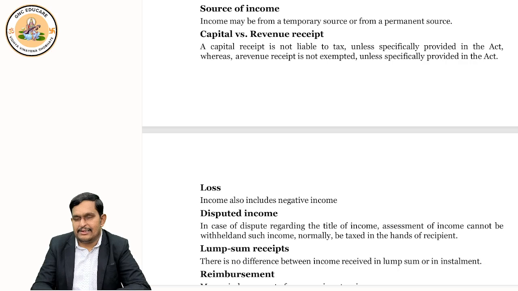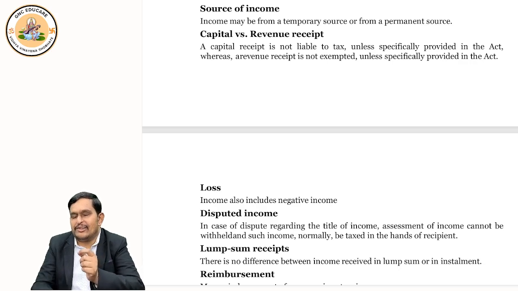They say that suppose a government organization is there, their income is not taxable. Or suppose, let's assume, a religious organization is there, they earn some money through donations, it is not taxable, they said. So generally revenue receipts are taxable, but if the income tax department explicitly tells that this revenue receipt is not taxable, then it is not taxable.